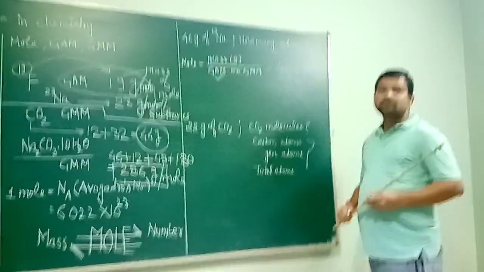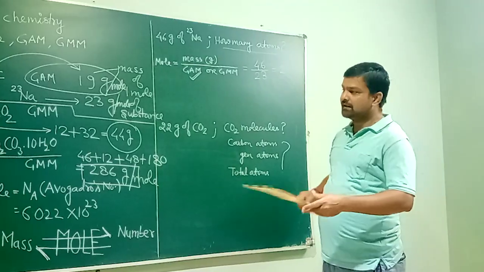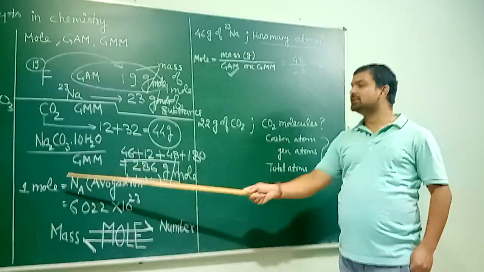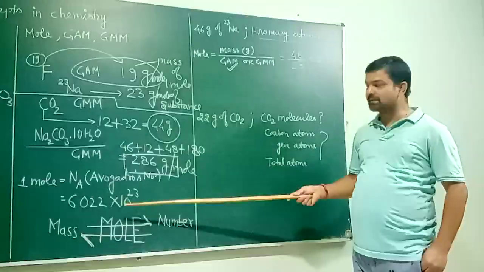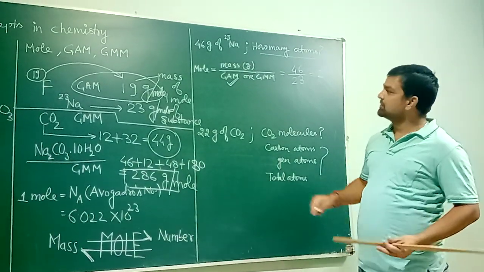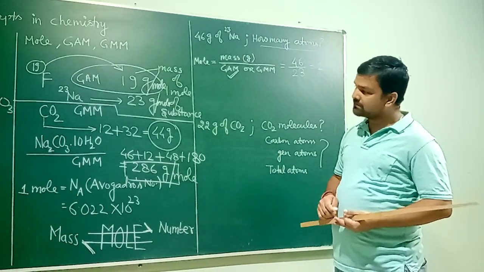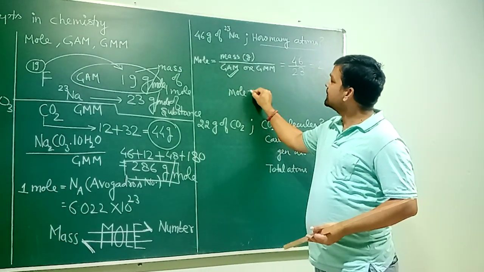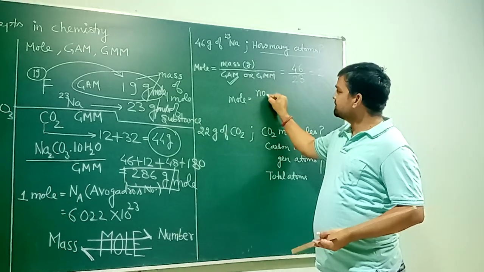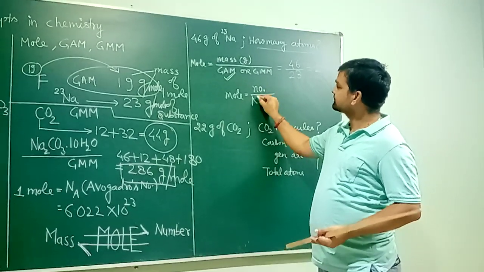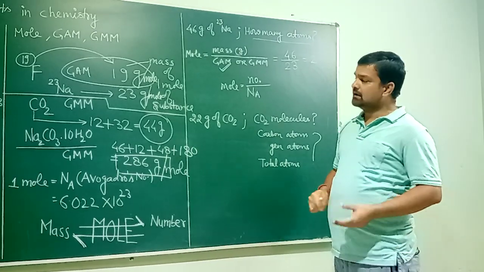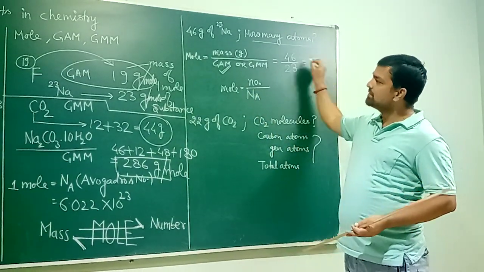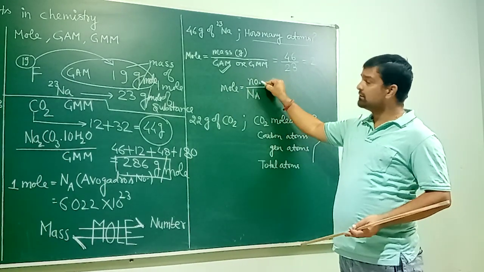To calculate the number of atoms, you can use the unitary method. 1 mole equals this number, which means 2 moles equals just double the number. So here you can use either the direct method or a formula also. The formula says mole equals number of particles divided by Avogadro number. So the same unitary method I converted into a formula. Moles we already calculated, 2. Number we have to find out.